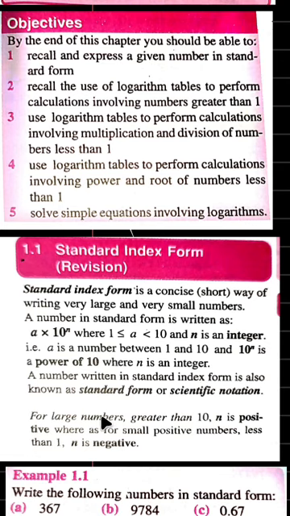This is just a note. Whenever you write something in standard form, always take this general form, which is given as a times 10 raised to the power of n. Whenever I give a question, maybe a very small number or a very large number, it must be in this form: a times 10 raised to the power of n, where a is a number less than 10, and n is an integer, a negative integer or a positive integer.